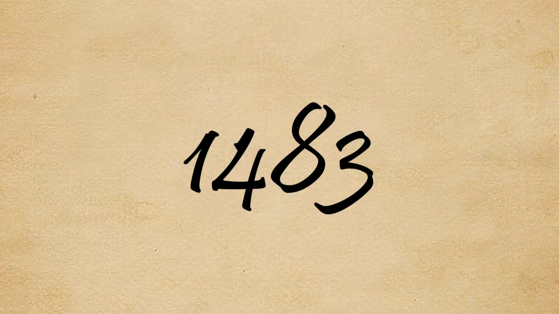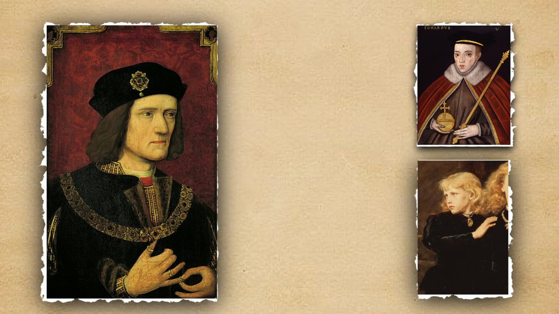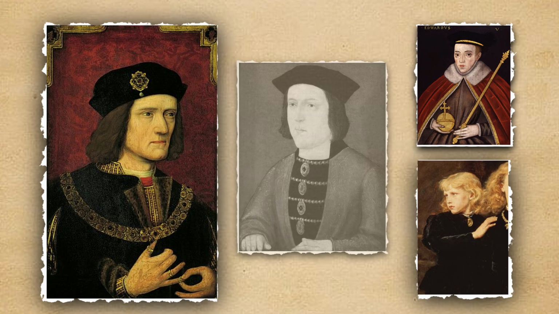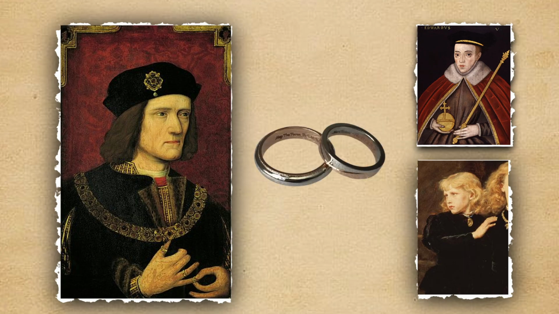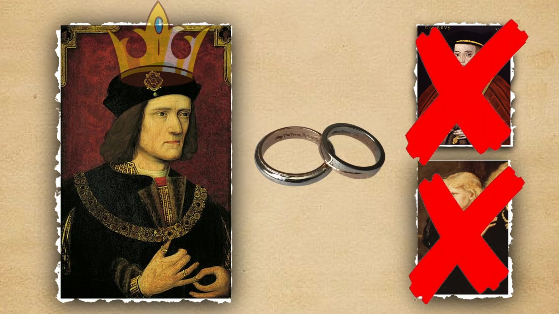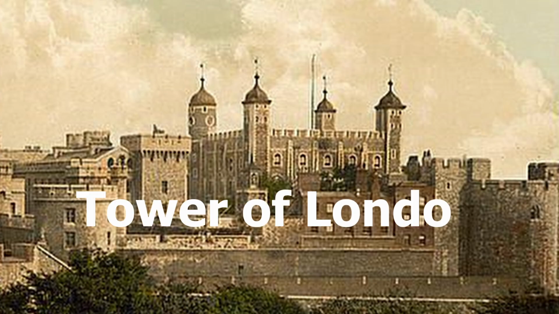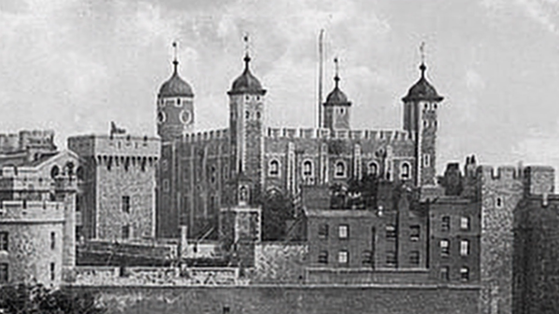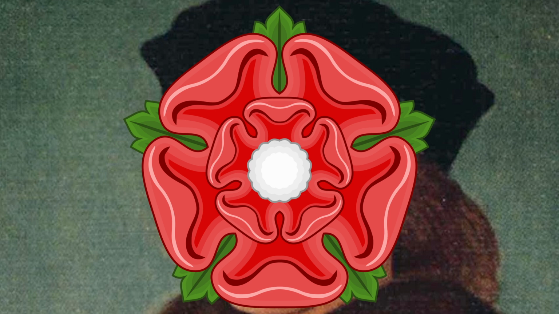Or was it? When Edward IV of England died in 1483, his young sons were next in line. But their uncle, Richard III of England, once a loyal ally who had fought beside Edward and helped restore him to the throne, now stepped in, claiming that Edward's secret marriage made his children illegitimate. Richard seized power for himself and was crowned king. The princes, Edward V of England and his younger brother Richard, were locked in the Tower of London, and then they disappeared.